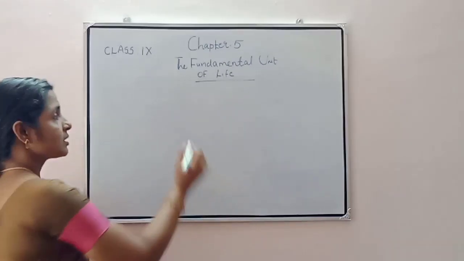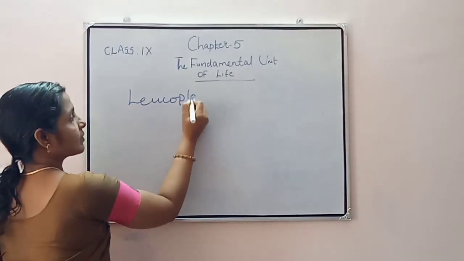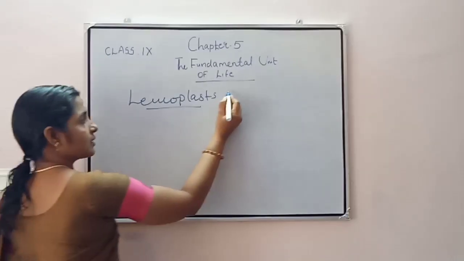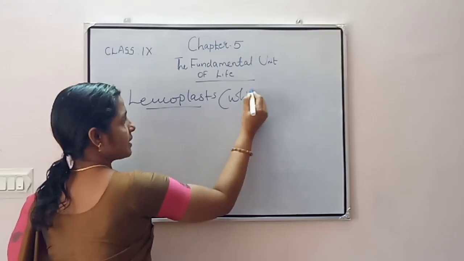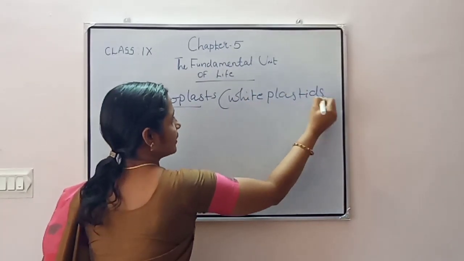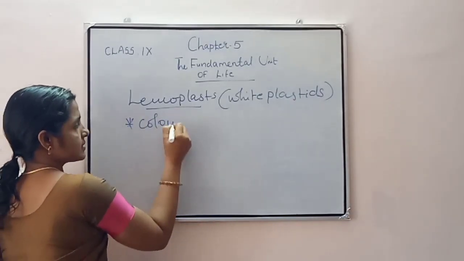Next is about leucoplast. Leucoplasts are known as white plastids, and these are colorless plastids.